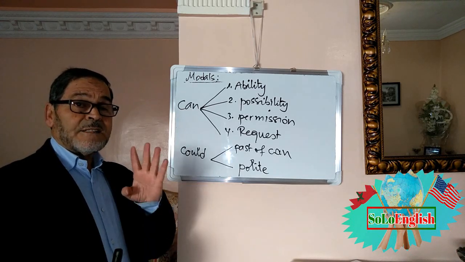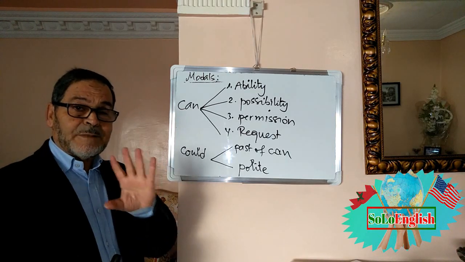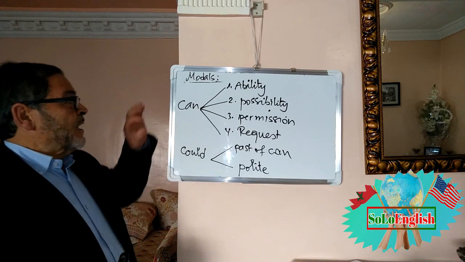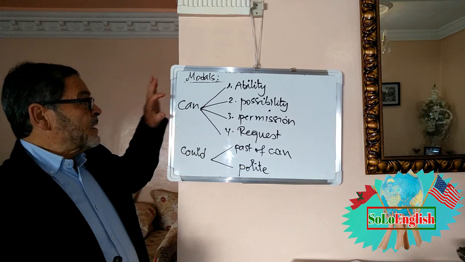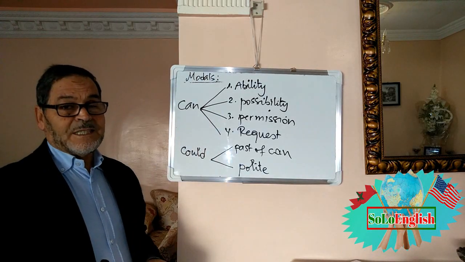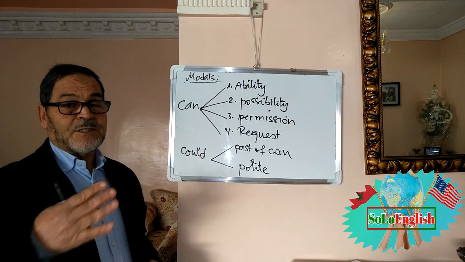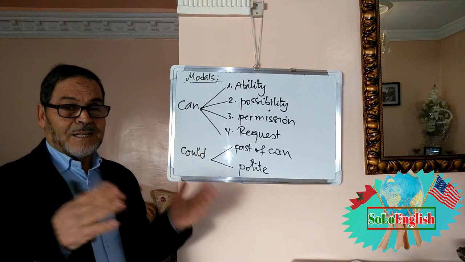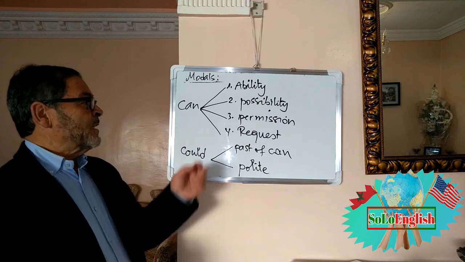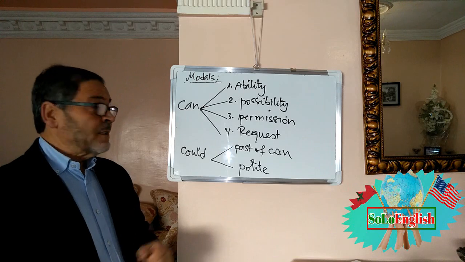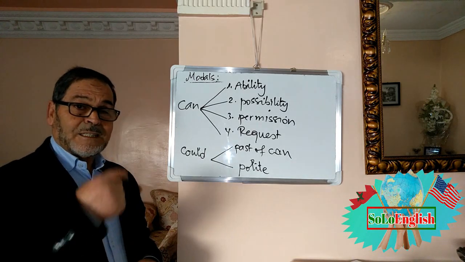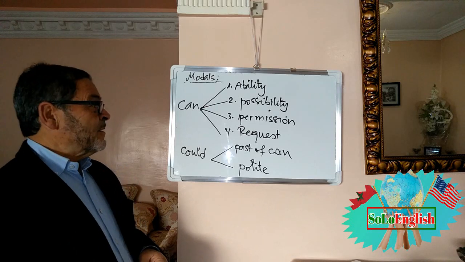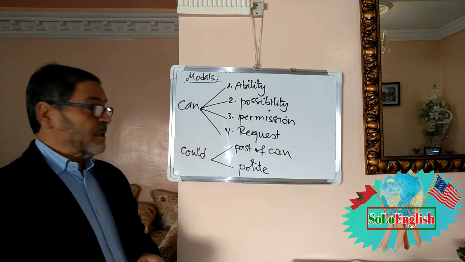So can has 4 meanings. Number 1, ability. Number 2, possibility, and I'm going to give you examples for each one to distinguish between ability and possibility. Number 3, permission, and number 4, request. Request is when I ask for something. Permission is when I ask for permission.